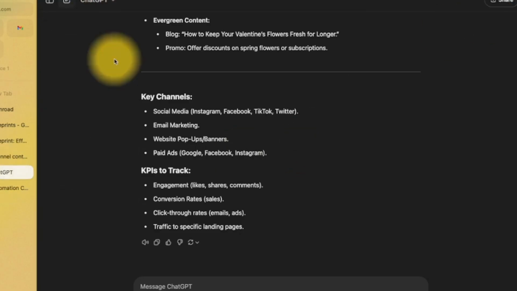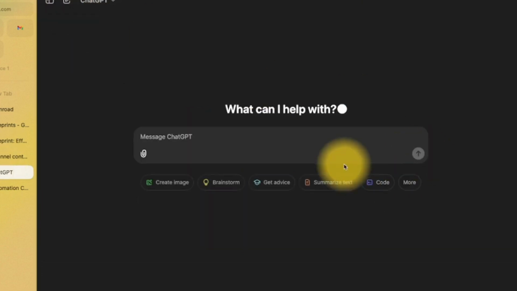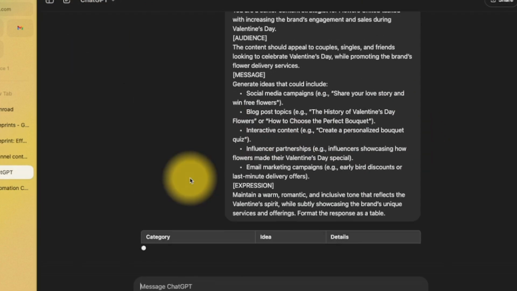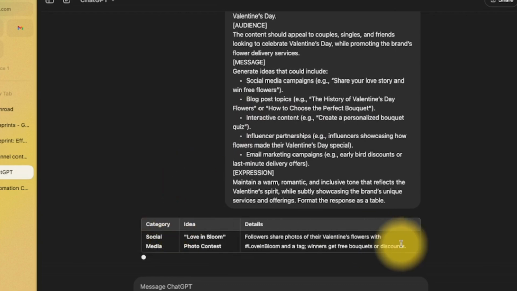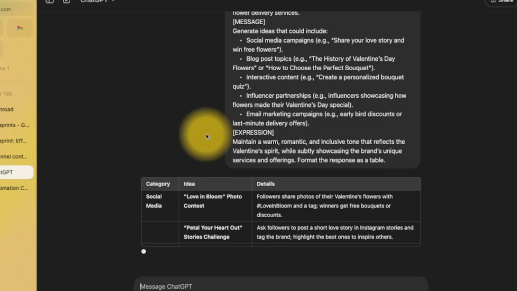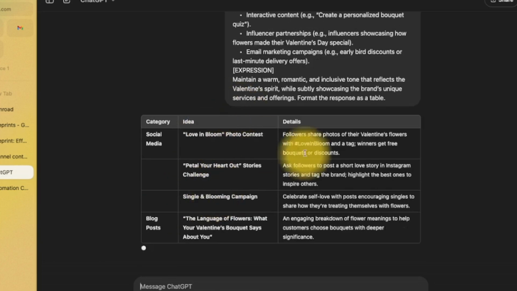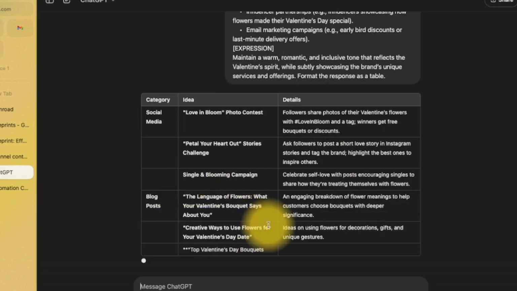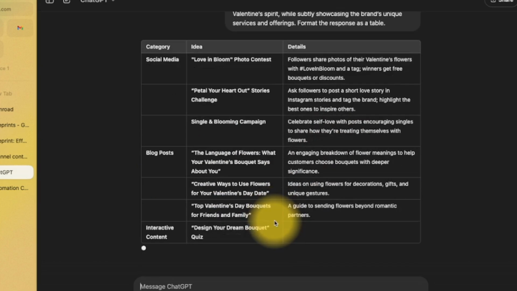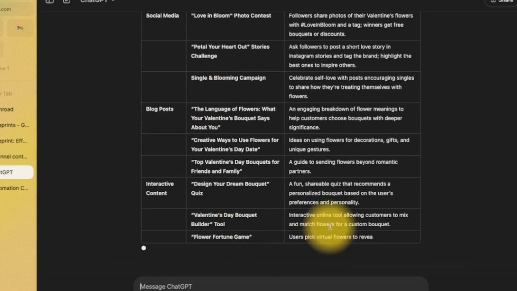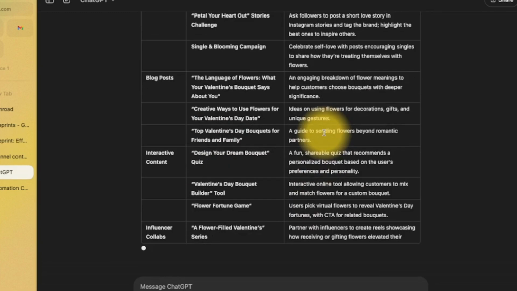So let's do a new chat. So I don't think that's terrible, because ChatGPT is that good. But look at the difference if we use the framework. Look at the result we're getting. We're getting a table. It's categorized the ideas, social media ideas. Got hashtags, explanation. Now we've got blog posts. Interactive content, which was similar to the other idea, but it's just formatted in a more accessible way.